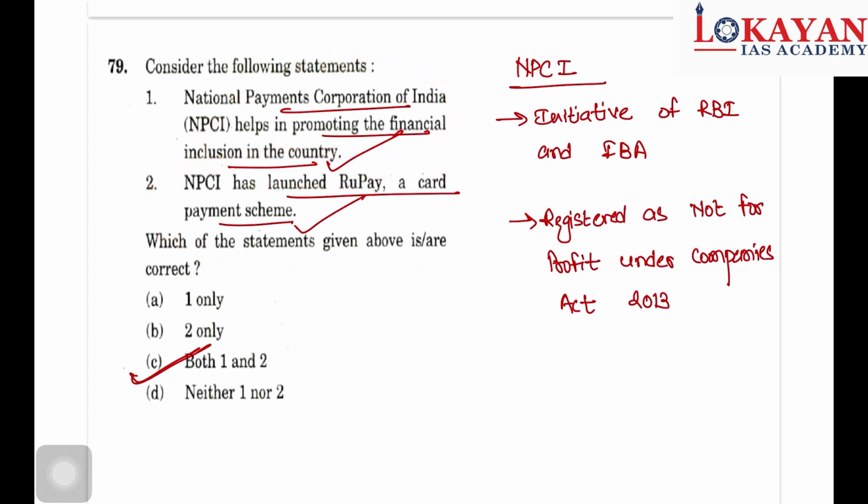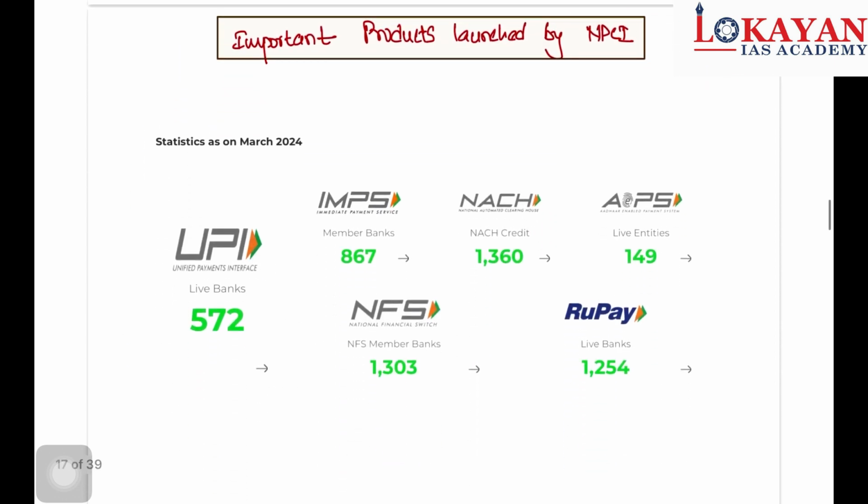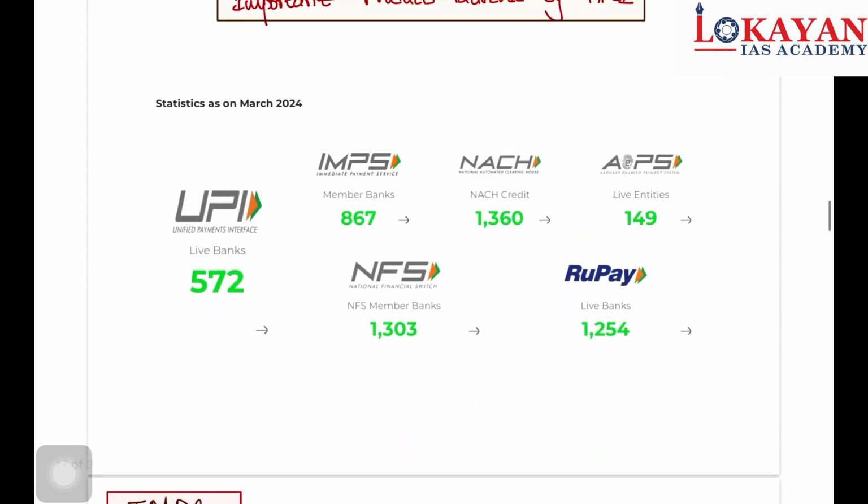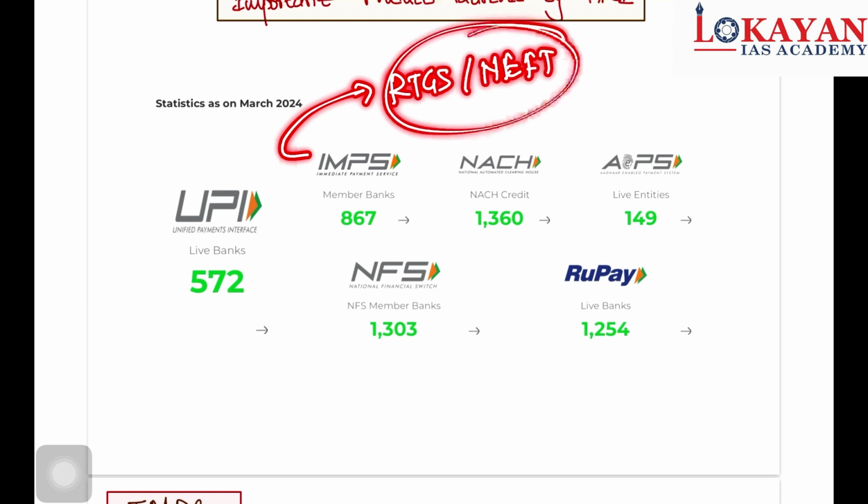So let's discuss various products of NPCI which are frequently in news. So it is IMPS, Immediate Payment Service. Remember, IMPS is a product of NPCI, and RTGS, NEFT are products of RBI. These are also payment settlement systems.